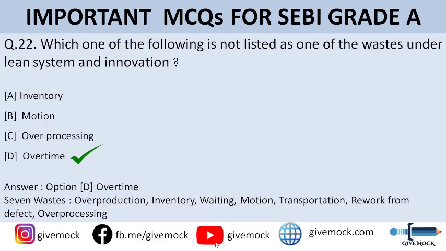So I'll tell you about the 7 wastes under the lean system and innovations. The first one is overproduction, second one is inventory, third one is waiting, fourth one is motion, fifth one is transportation, sixth is rework from defect, and seventh one is overprocessing.